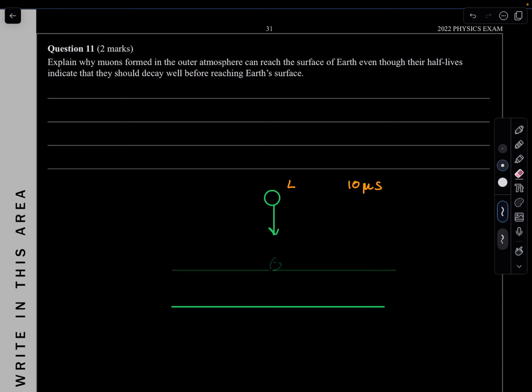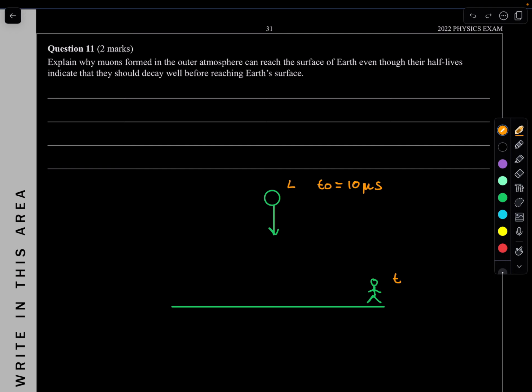Now, the second way is by time dilation. Let's say you had a scientist here, looking from the Earth's perspective, or frame of reference. The scientist is going to witness time dilation. This here is our proper time that is measured by the muon. The muon realizes, oh my god, my half-life is 10 microseconds, and I can't reach the surface of the floor.